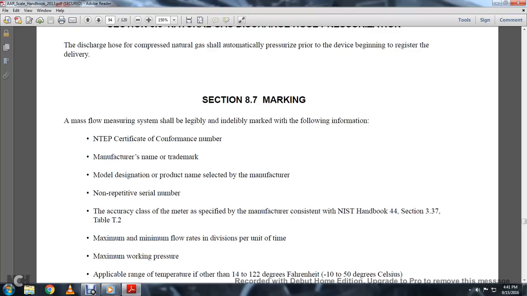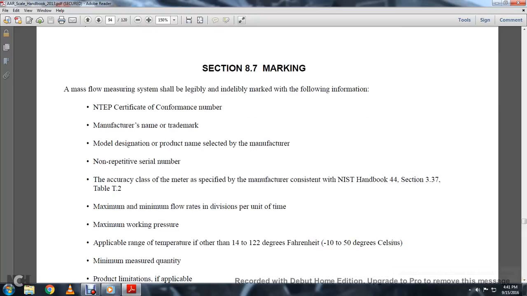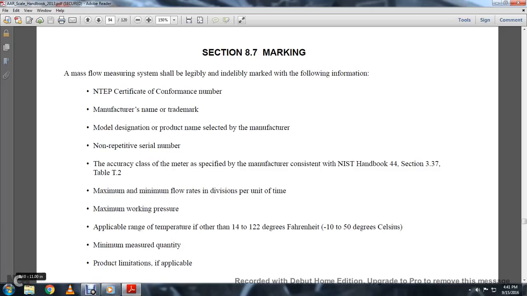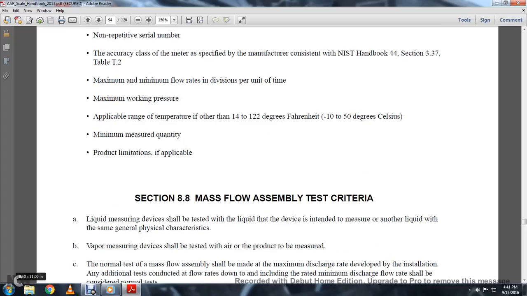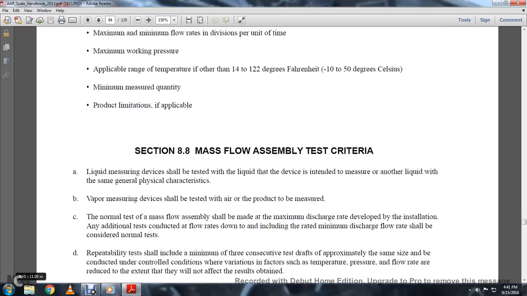8.7 marking. The measuring device shall be legibly and indelibly marked with the following information: NTEP certification of conformance, the manufacturer name or trademark, the model designation, the product name selected with the manufacturer, non-repetitive serial number, accuracy class of the meter specified by the manufacturer consistent with NIST Handbook 44, Section 3.37, Table 2, maximum and minimum flow rates, division per unit, maximum working pressure, applicable range of temperature other than 14 to 120 degrees Fahrenheit, minimum measured quantity, product limitations, as applicable. Section 8.8 mass flow assembly testing criteria.